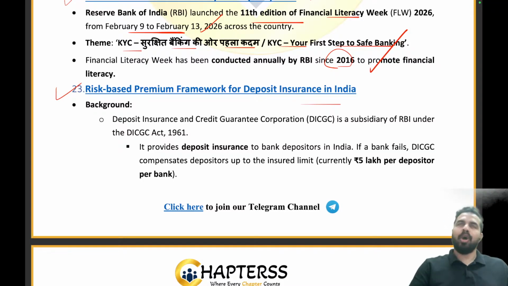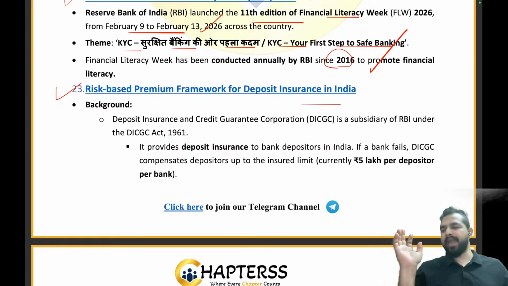Why so? You all know that in our country, there are so many banks, right? And what if a bank fails? What will happen to the amount of money that the people are having in the deposits in these banks? So it will get lost. So for that, we are having the insurance. Like you are having the insurance for your car, for your bike. Some are having the insurance for their life also, for their medical benefits also, for their mobile phones, for their laptops also, right? So similarly, we should be having this kind of insurance for the banks.